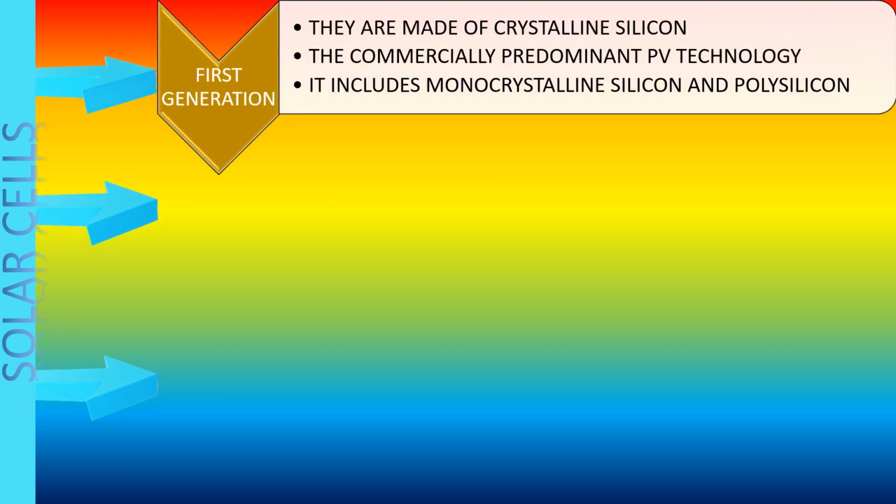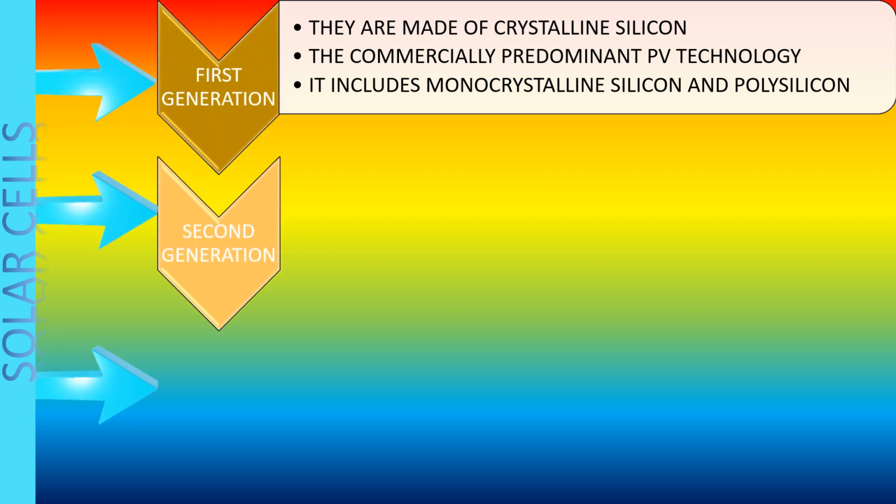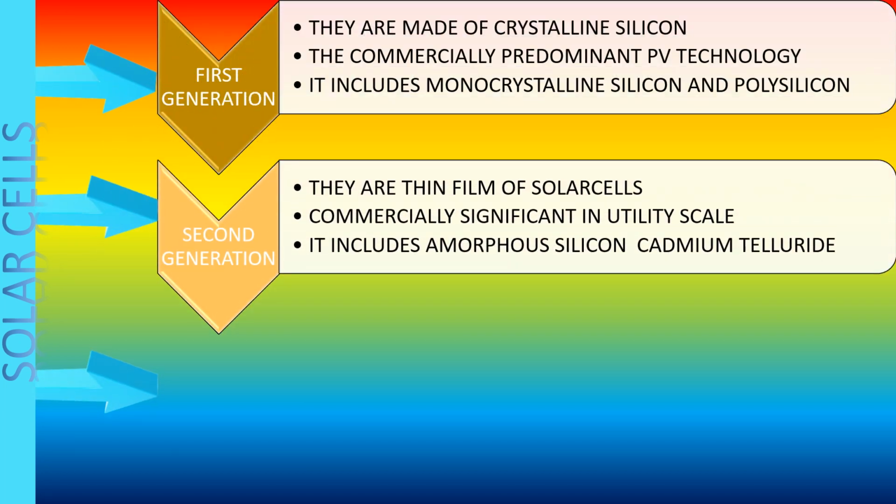The solar cells are classified into three generations. The first generation consists of crystalline silicon, the commercially predominant in PV technology. PV stands for photovoltaic. It includes monocrystalline silicon and polysilicon. The second generation is made up of thin solar cells to make it more portable and easy to store.